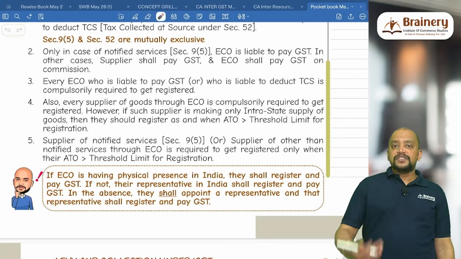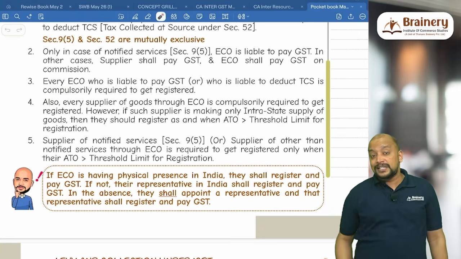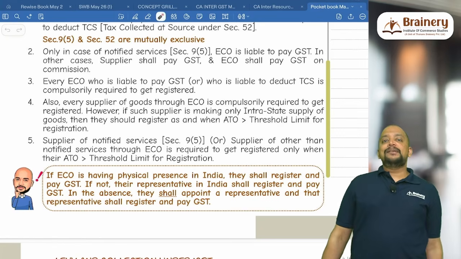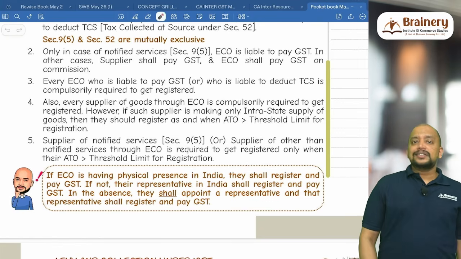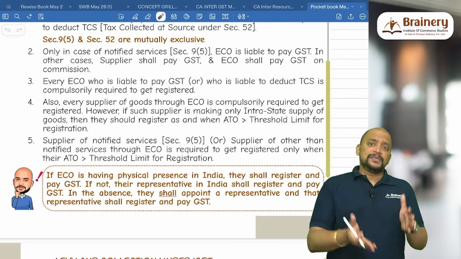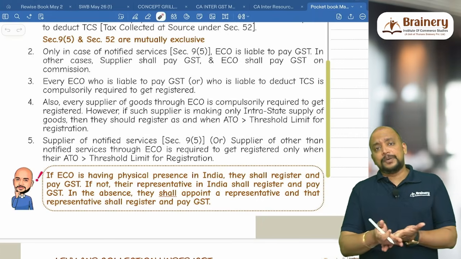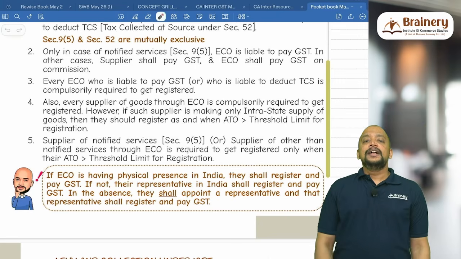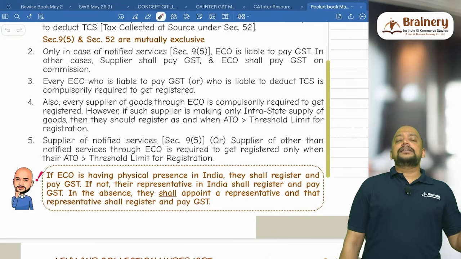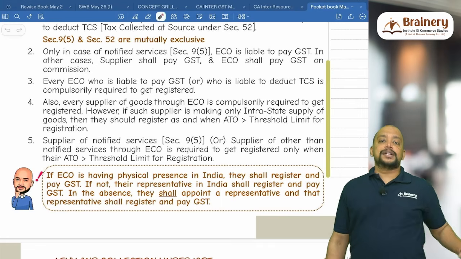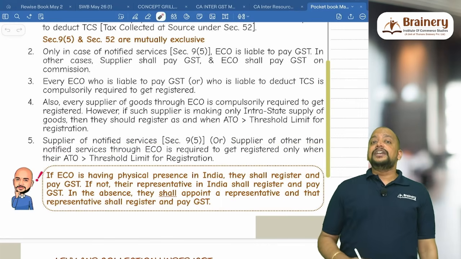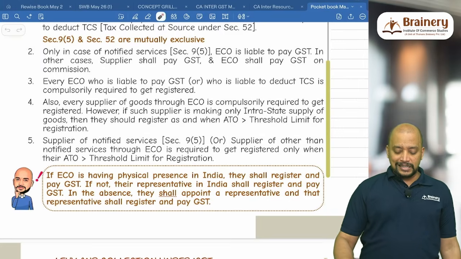So if there is a service provider who is providing notified services or other than notified services through e-commerce operator, then whomsoever pays GST, the supplier of services is required to get registered only when aggregate turnover exceeds threshold limit. So notified services or other than notified services, they need to register only when aggregate turnover exceeds threshold limit.